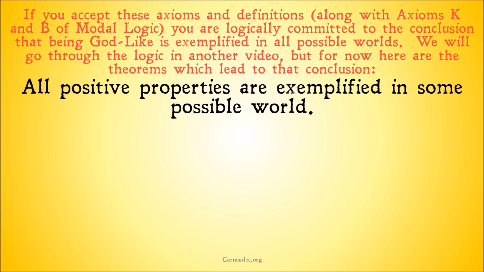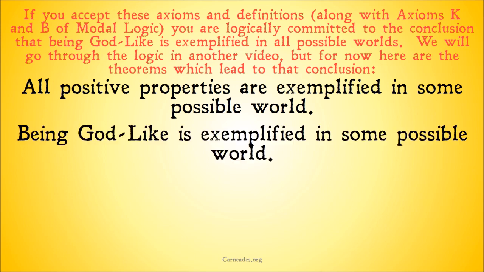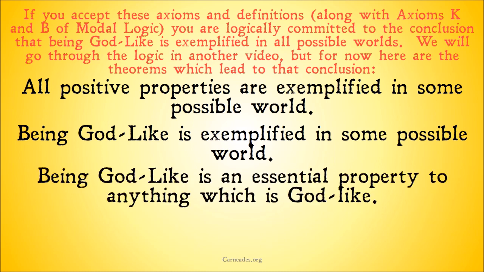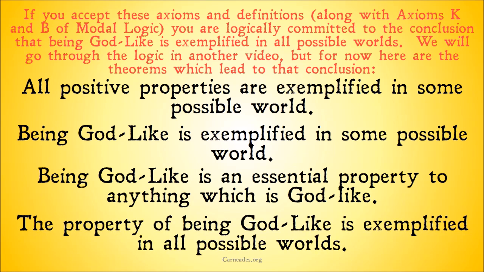All positive properties are exemplified in some possible world. Being godlike is exemplified in some possible worlds. If that's a positive property, it follows. Being godlike is an essential property to anything which is godlike. And the property of being godlike is exemplified in all possible worlds. These are just going to directly follow from our definitions of godlike, essential properties and what it is to necessarily exist. And if the property of being godlike is exemplified in all possible worlds, God exists in all possible worlds.